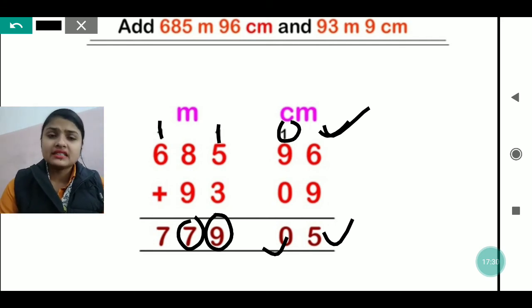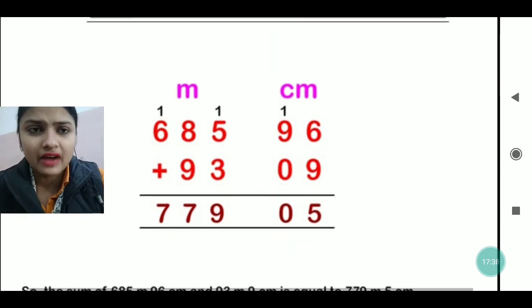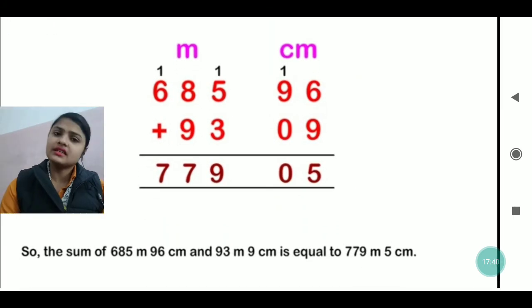6 plus 1 is 7. So you will get the answer as 779 meter and 5 centimeter. This is the final answer which we have got after doing the addition of these numbers.